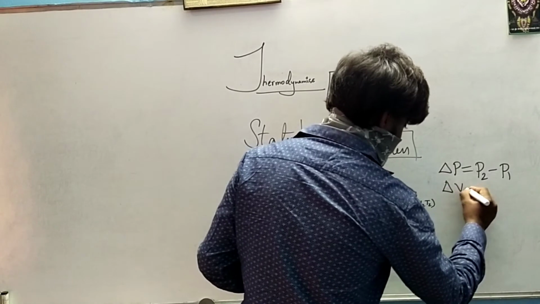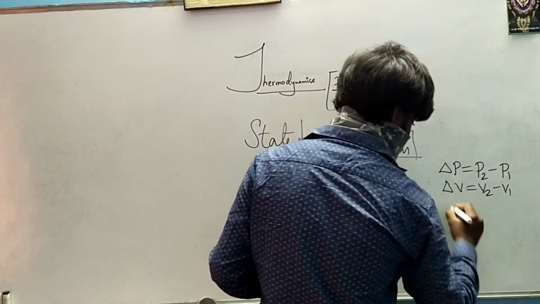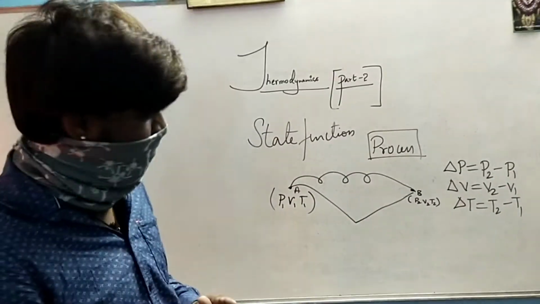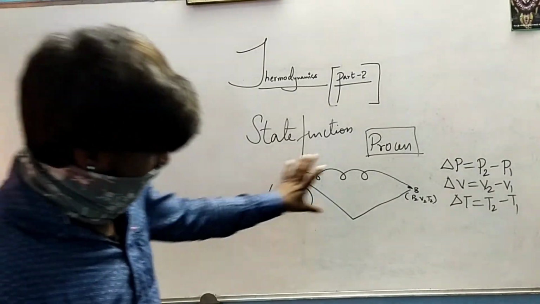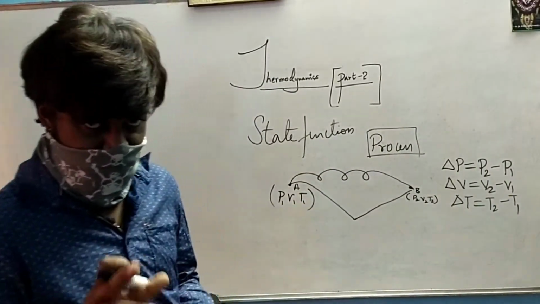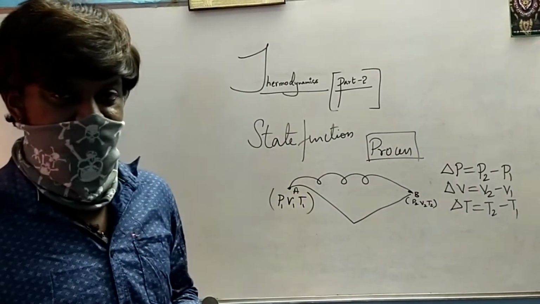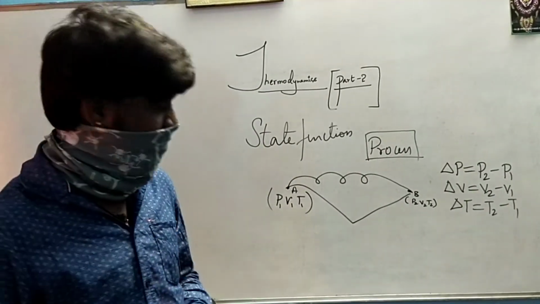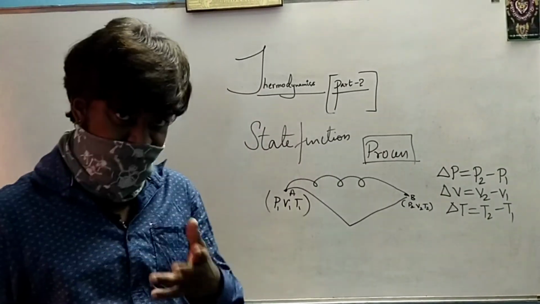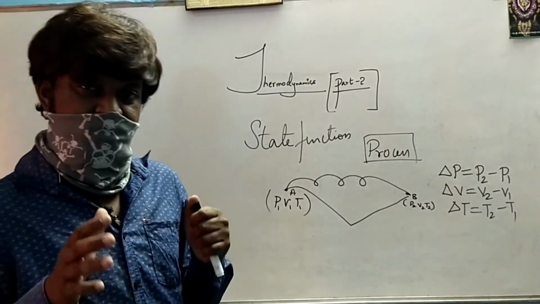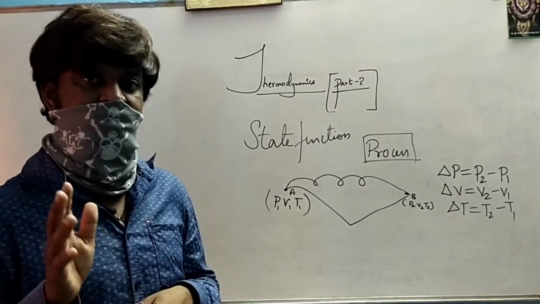Similarly, difference in the volume will be given as V2 minus V1 and difference in the temperature will be given as T2 minus T1. So these parameters depend only on the initial state of the system and the final state of the system. It doesn't depend on what path I have taken. Such functions which depend only on the initial state and the final state of the system are said to be state functions. Any function which depends on the state of the system, initial and final, such parameters are state functions.